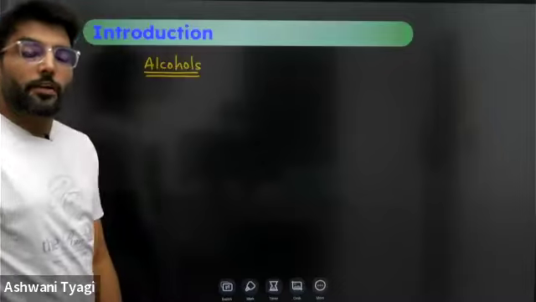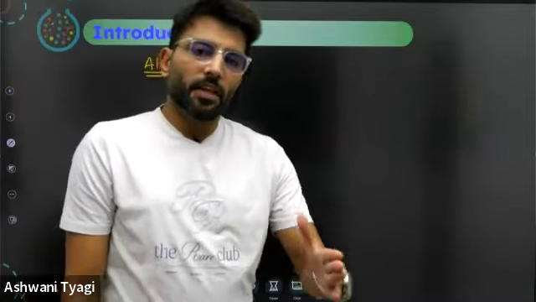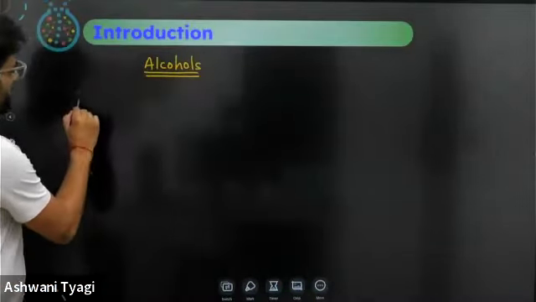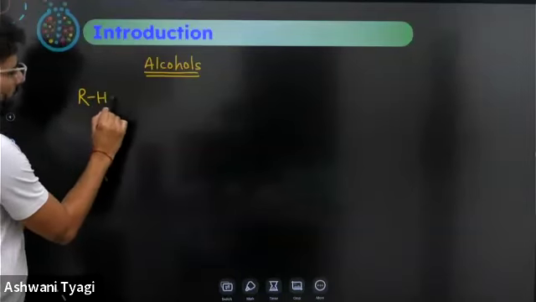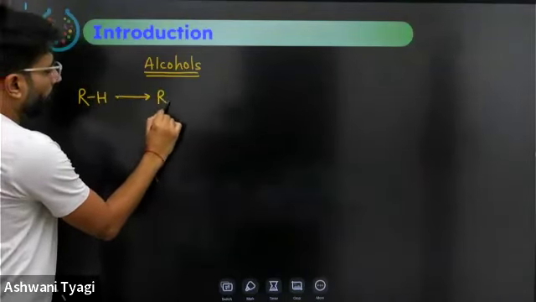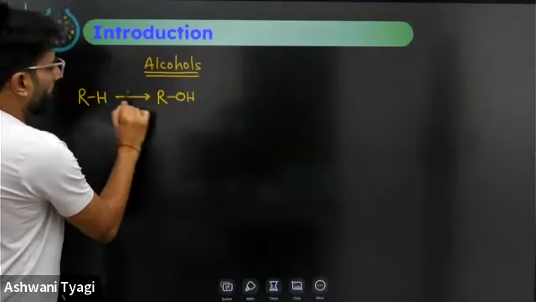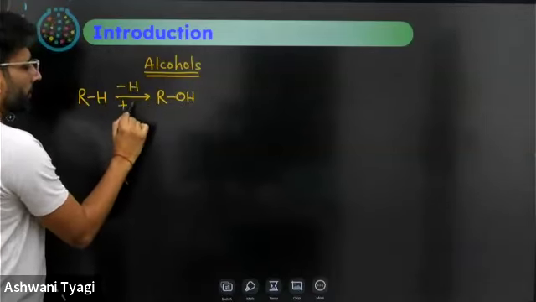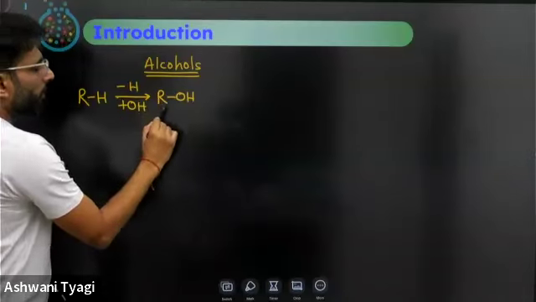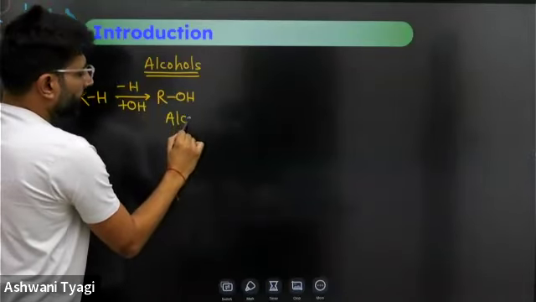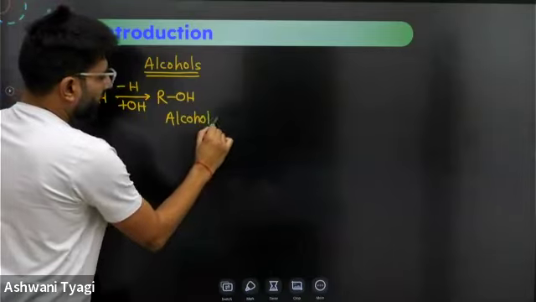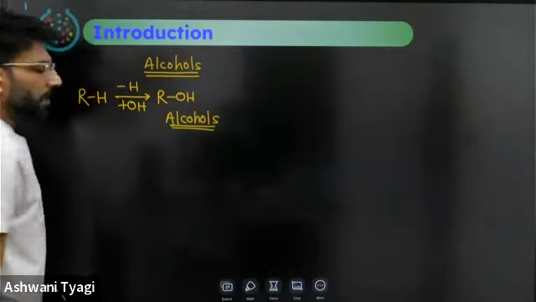Alcohols are hydroxy derivatives of alkanes. When one hydrogen is replaced from an alkane, one hydrogen is replaced by OH, this is called alcohol. These are called alcohols, right?